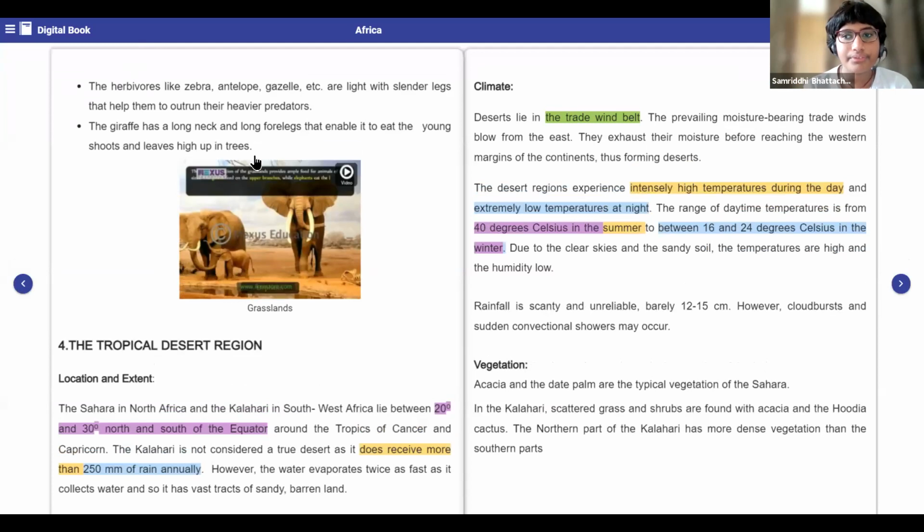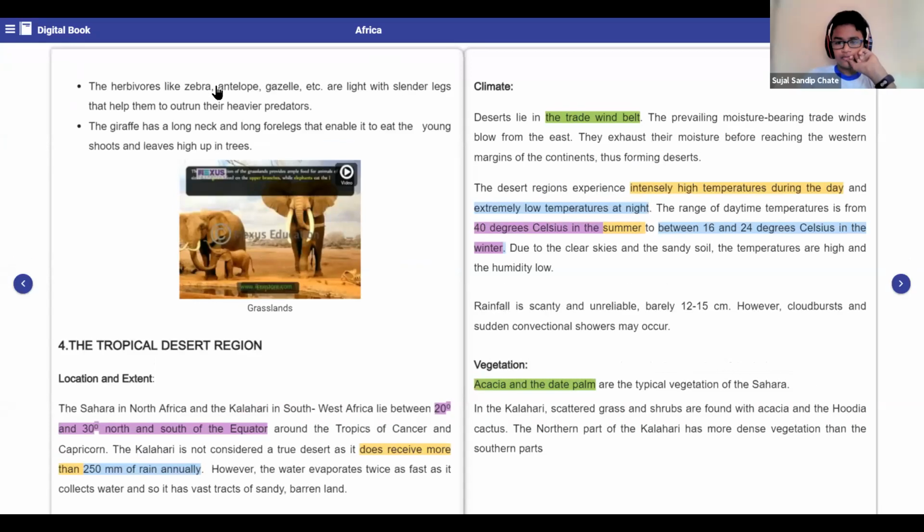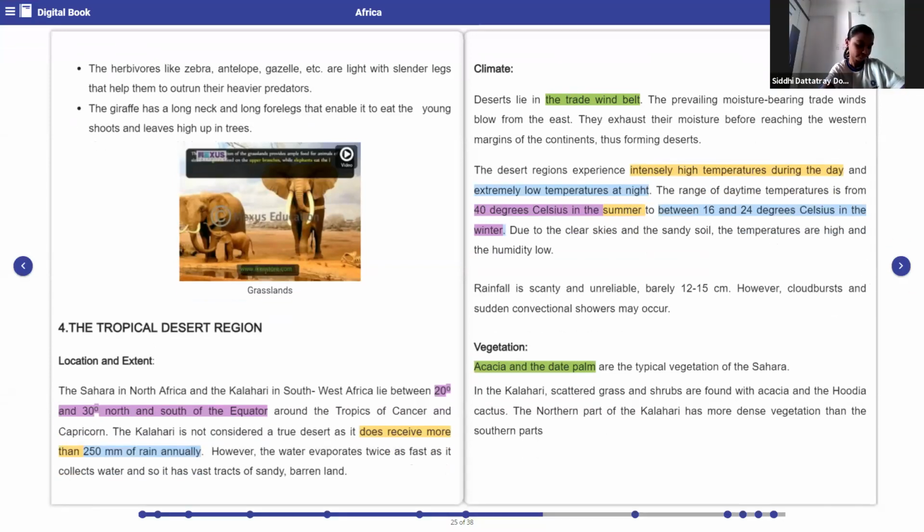Okay, so now please underline these two names. Acacia and date palm are typical vegetation of the Sahara. In the Sahara region, which type of plants do we have? One is acacia and the other is date palm. Date palm means what? Ma'am, those are trees of dates, which provide us dates. Yes. Not the calendar dates, the dates which we eat.